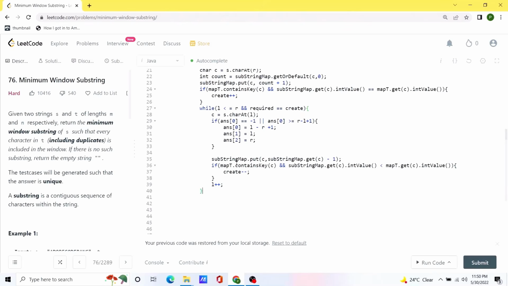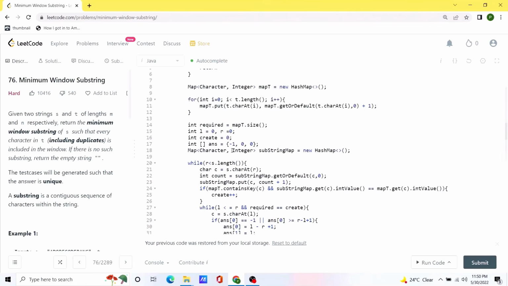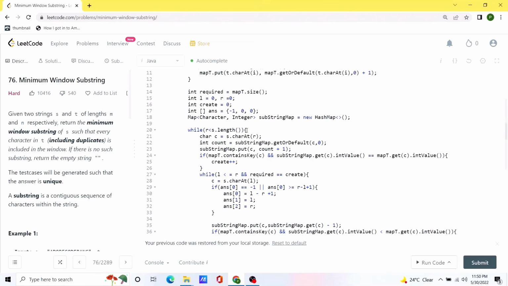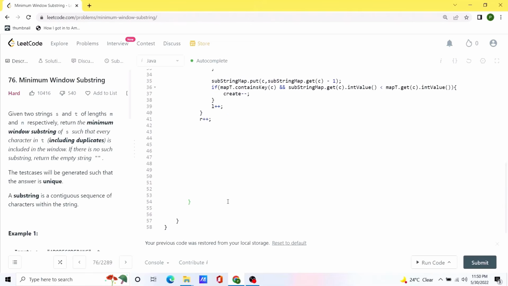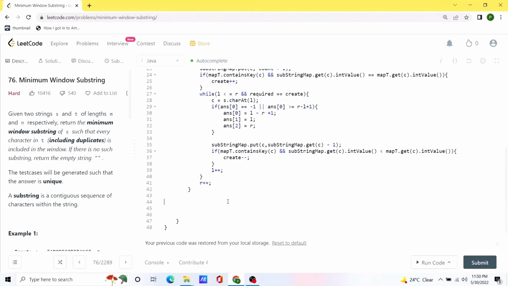And after that is done, we are done with the inner loop. In the outer loop, we will have to update the value of right pointer, and that's it. So basically after this loop ends, essentially we would have taken care of all the scenarios that are needed for this loop, and now we will work on returning the answer.